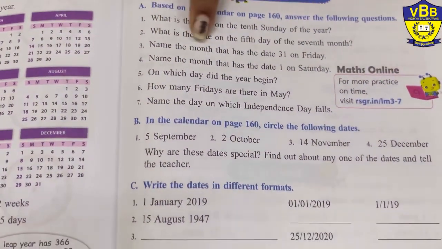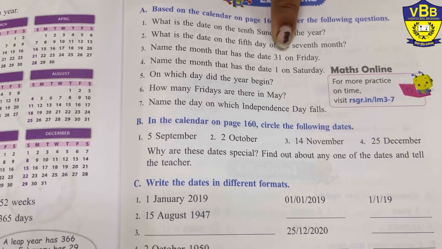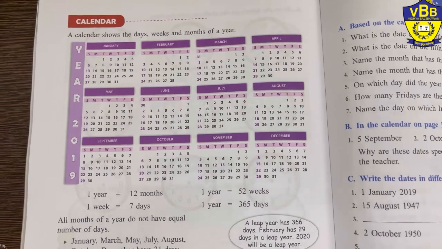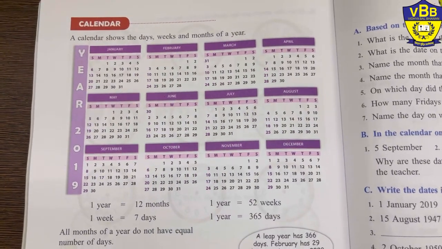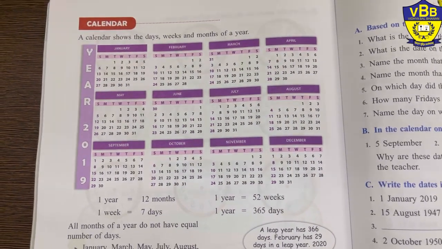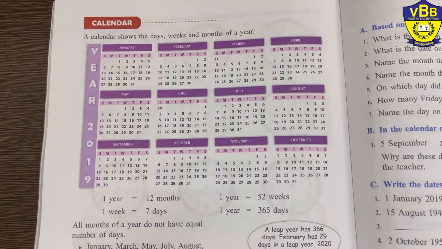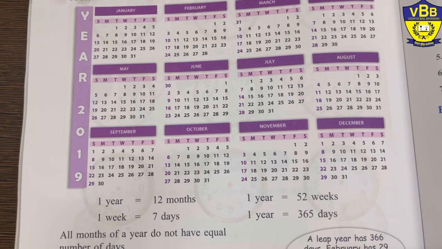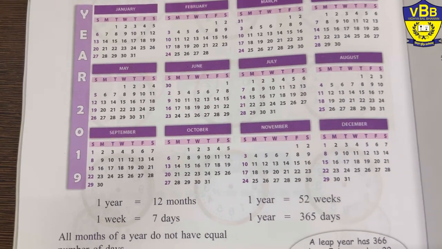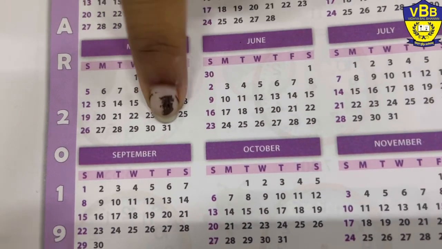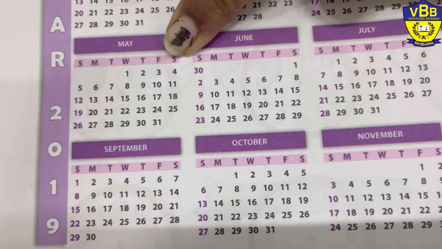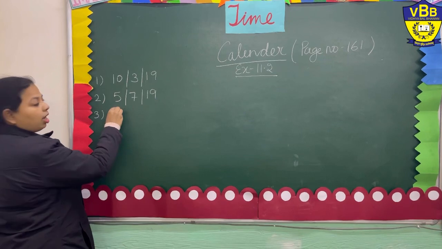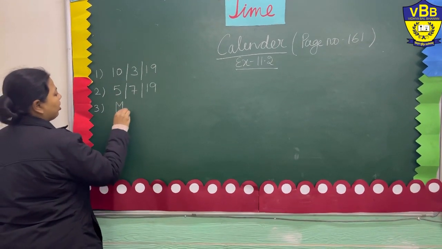Okay. Now let's move on to the next question. Name the month that has the date 31 on Friday. Okay, now we will see in which month we will be having the 31st date on Friday. Let's take a closer look. Now let's see, it is in the month of May. The 31st comes in the month of May, that is on Friday. So my answer will be May.